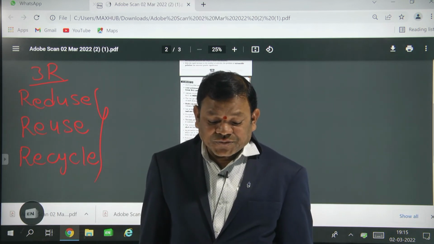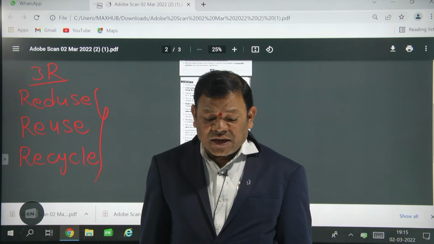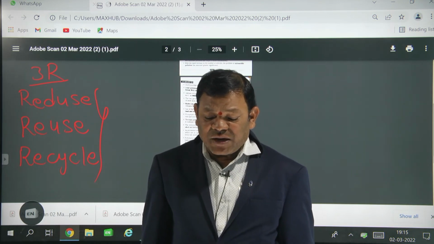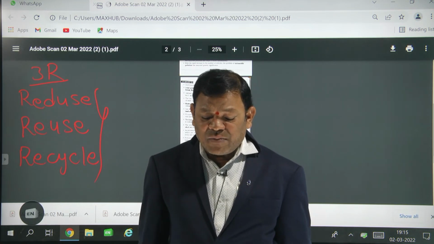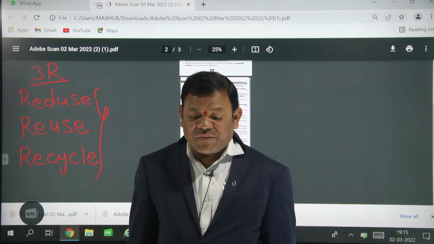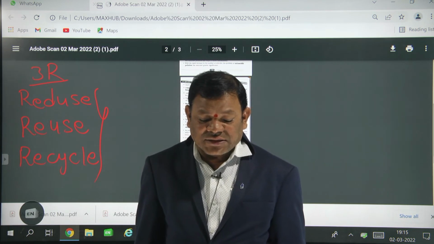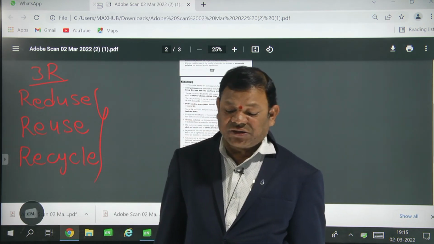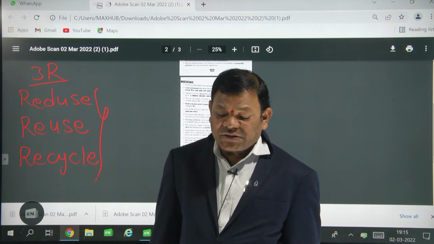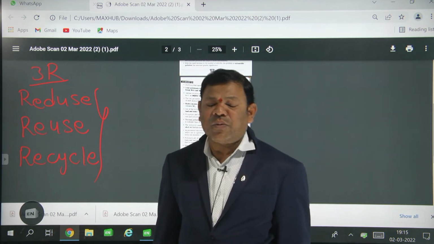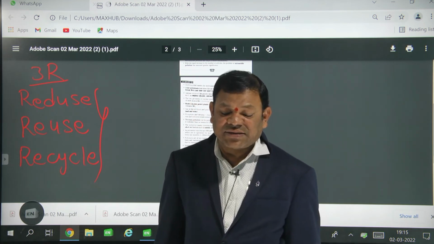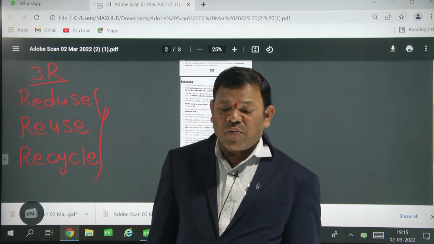Next, pollutants are of two types: primary pollutants and secondary pollutants. Primary pollutants result from the combustion of fuel and industrial operations. Secondary pollutants are produced due to the reaction of primary pollutants in the atmosphere.